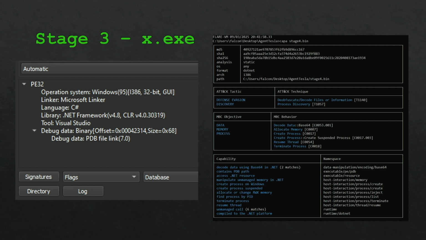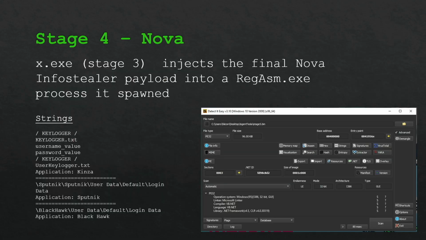We can use the capa tool to enumerate the capabilities of the binary, and we can see some signs that maybe some process injection is going on. We see areas of memory being allocated, permissions on memory changed. All this stuff hints towards process injection. But we can see the full source code, and we can analyze this and validate that this is actually the case. So this x.exe binary, when it is run, will spawn a new process, regasm.exe. And regasm.exe is legitimate. This is signed. This is native to Windows.